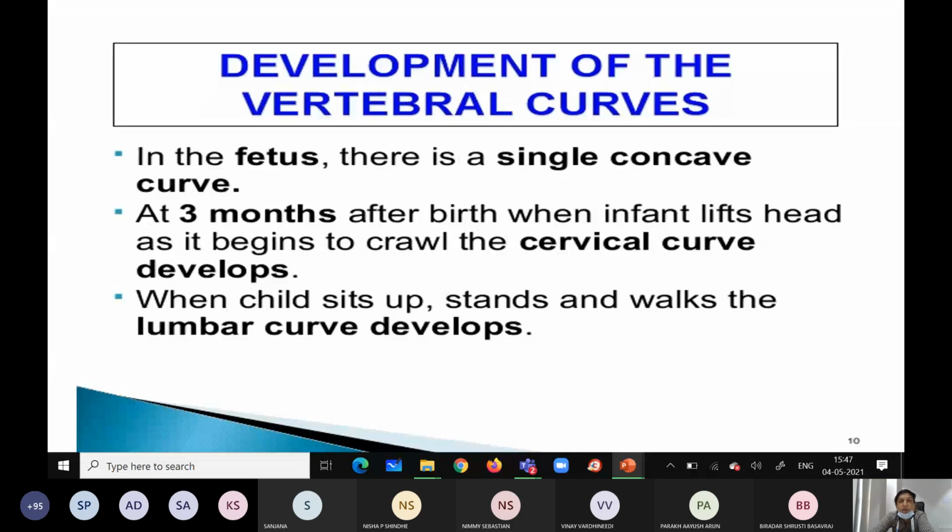Just development in the fetus, single concave curve, I told. Then after 3 months, when the head begins to crawl, the cervical curve will be developed, neck region. As the age advances, when the child sits up, stands and walks, the lumbar curve develops.